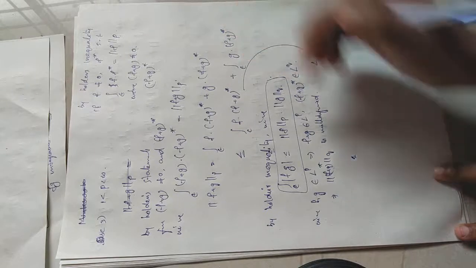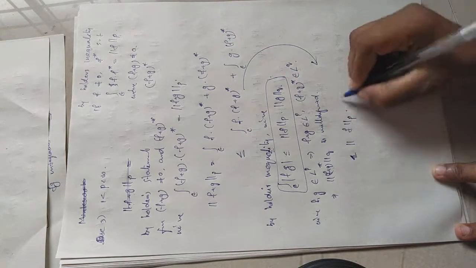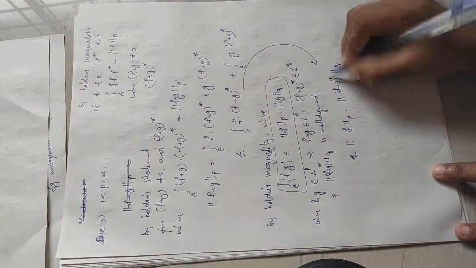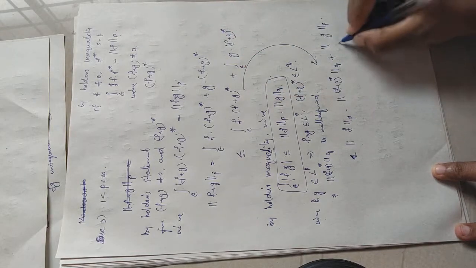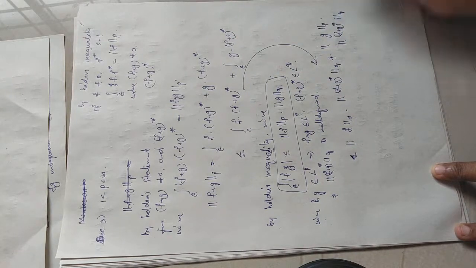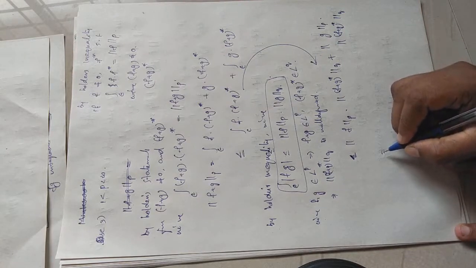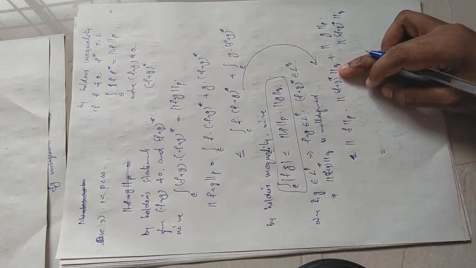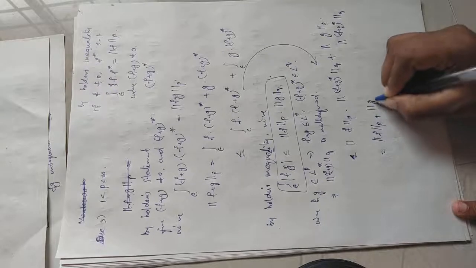by Hölder's inequality, this will be less than or equal to the p norm of f into the q norm of (f plus g) star, plus here also the p norm of g into the q norm of the second one, that is (f plus g) star. This one is a common term that can be taken outside. Why?